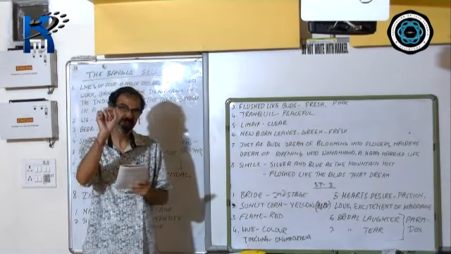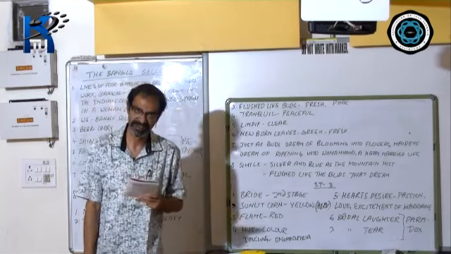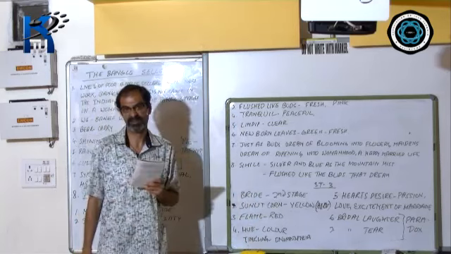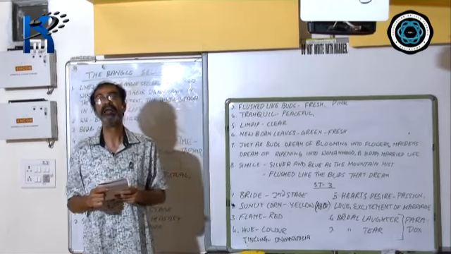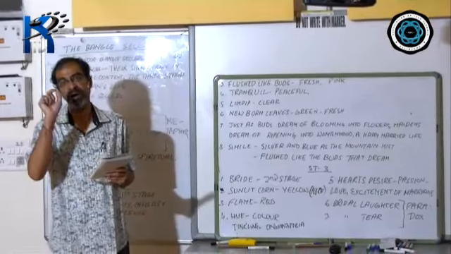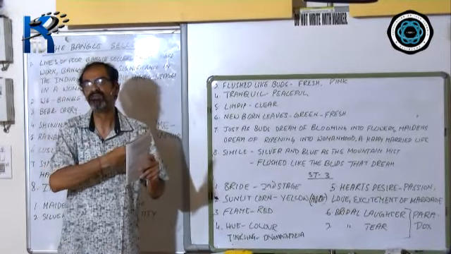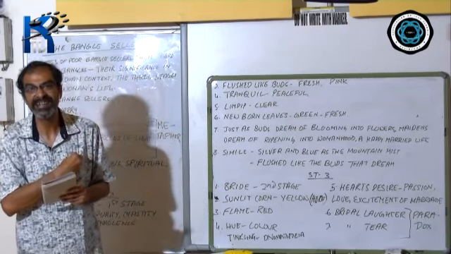Now, what is the symbolic significance of the color red? Brides wear red-colored bangles. Red symbolizes love and passion. Obviously, a bride has to have a heart filled with love and passion because she is getting married.